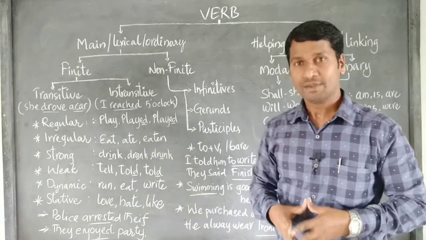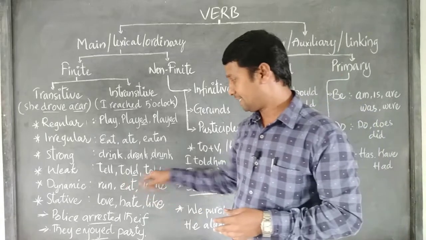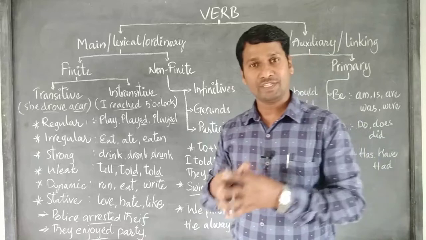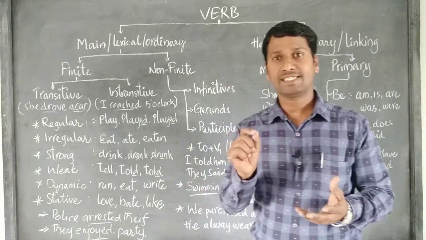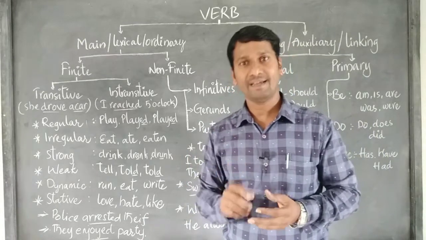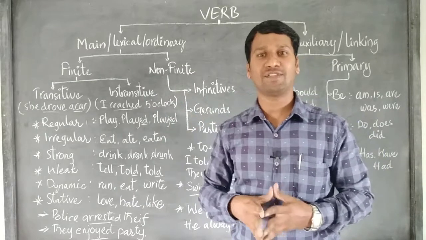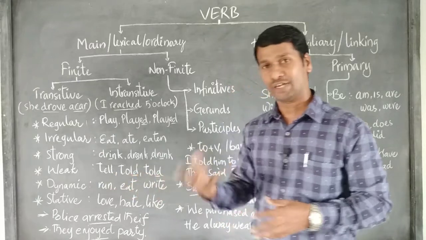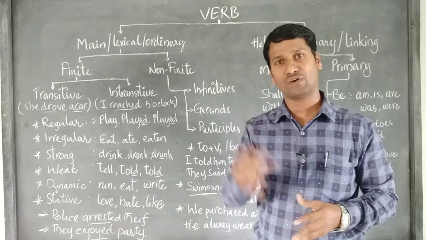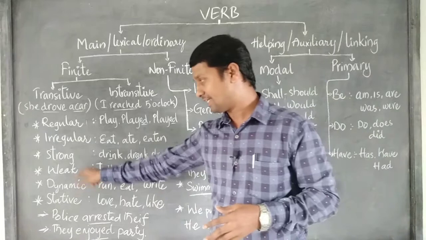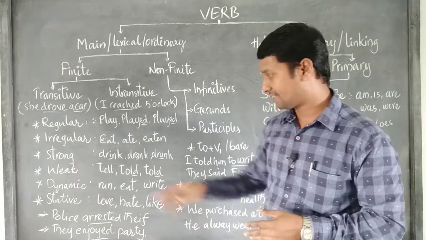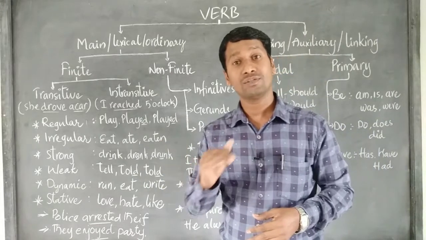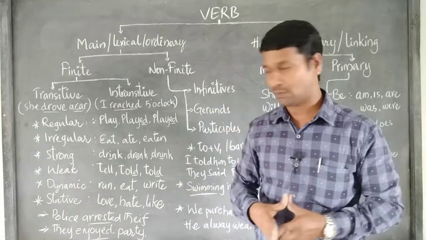Weak verbs. Weak verbs are quite the same: V2 and V3 are the same, just adding D, ED or T to the base form of the verb. So whenever the V2 and V3 forms are the same and are framed by adding ED, D or T, we call these weak verbs, like tell, told, sell, sold, say, said, likewise.